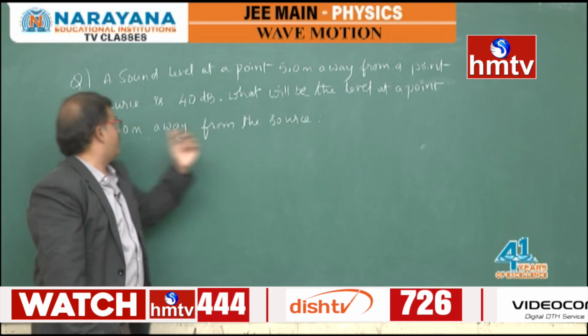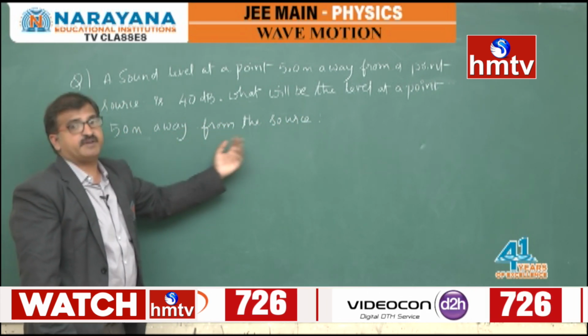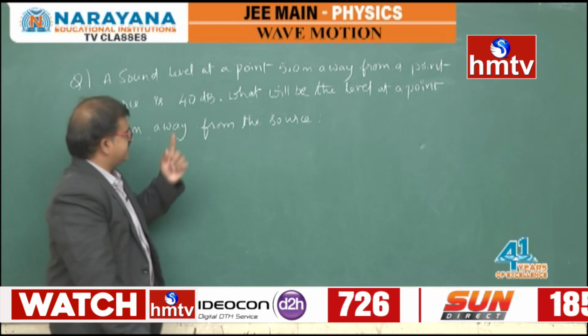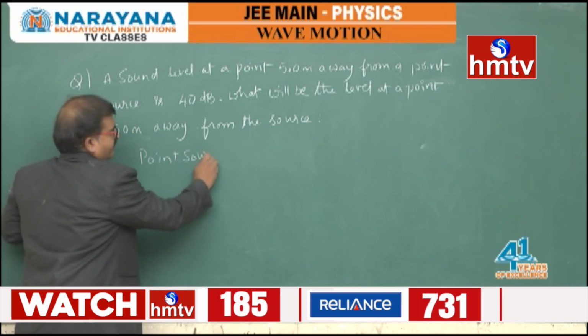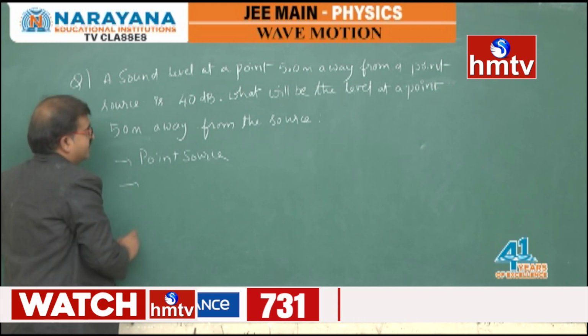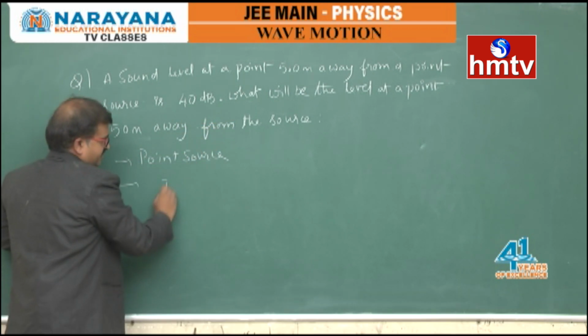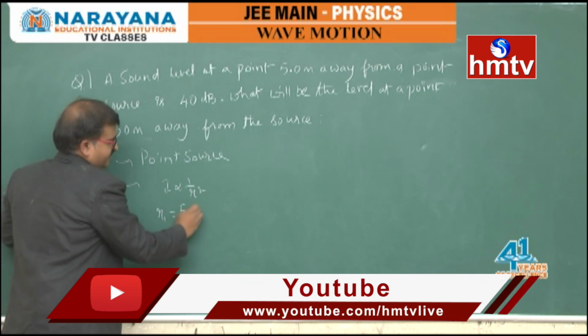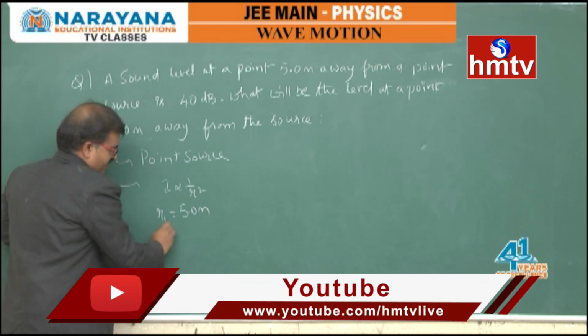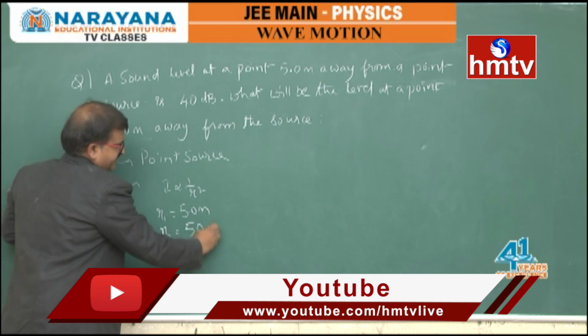What will be the level at a point 50 meters away from the same source? So here in this case, it is a point source. First, that is the data point. Clearly, point source is given. So as distance is changing, the intensity is going to change. So here R1 value is 5 meters, R2 value is 50 meters.